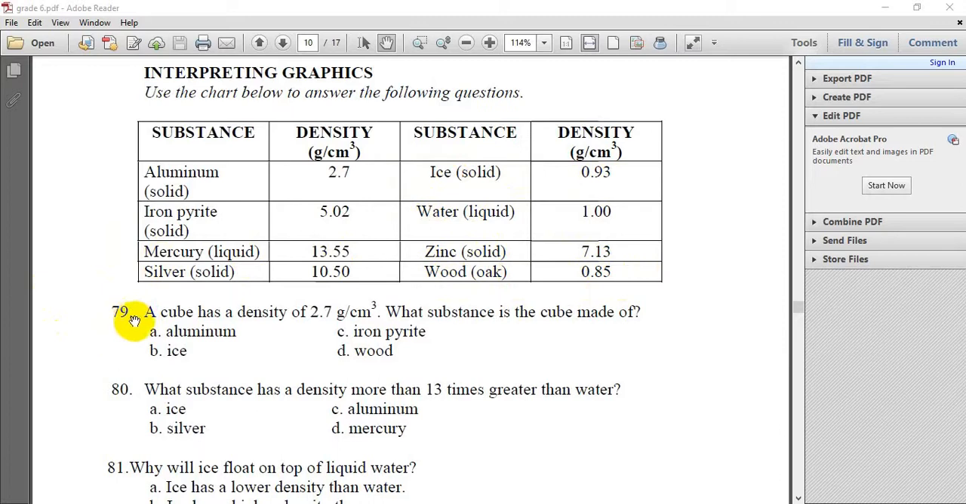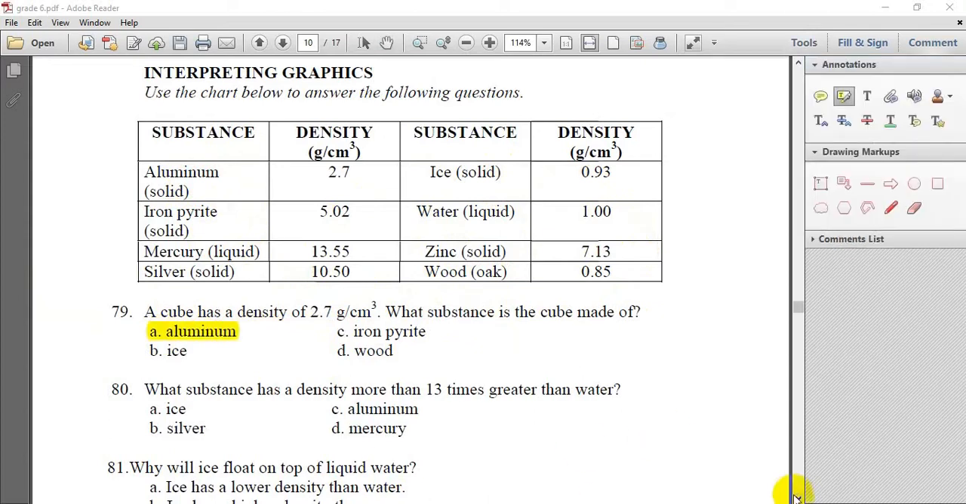Question 79. A cube has density of 2.7 gram per cubic centimeter. What substance is the cube made of? So he gave me here the density, so I have to check in the table and find out this value for which one of them. This is the density for aluminum, so this will be letter A, aluminum. Next question.